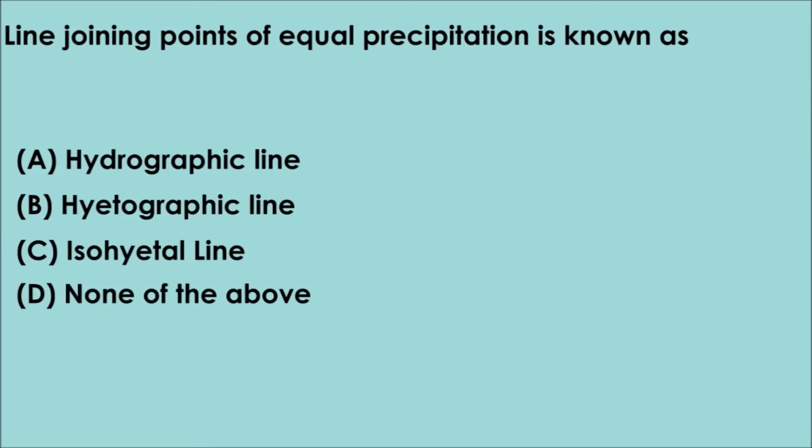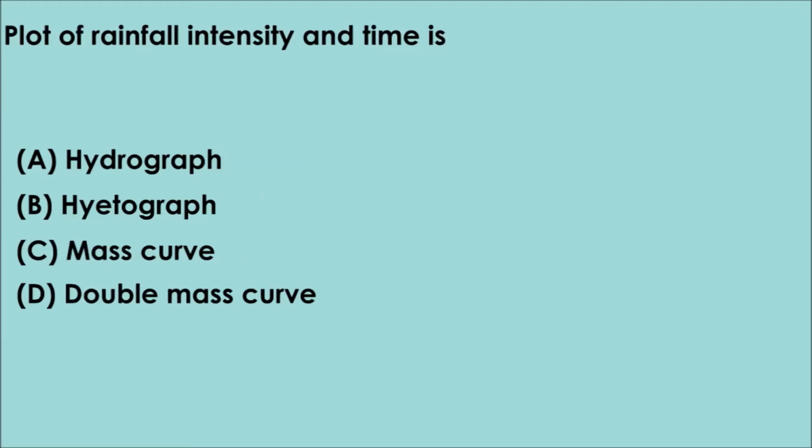Question number 10. Line joining points of equal precipitation is known as option A. Hydrographic line, B. Hyetographic line, C. Isohyetal line, D. None of the above. The correct answer is option C. Isohyetal line. Question number 11 is, plot of rainfall intensity and time is option A. Hydrograph, option B. Hyetograph, option C. Mass curve, option D. Double mass curve. The correct answer is option B.